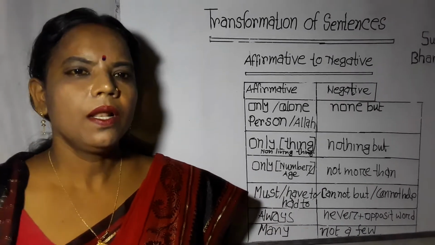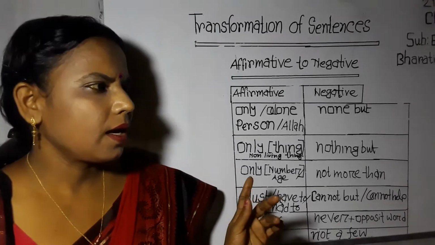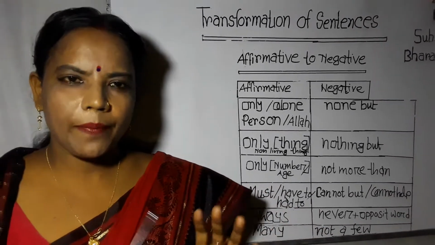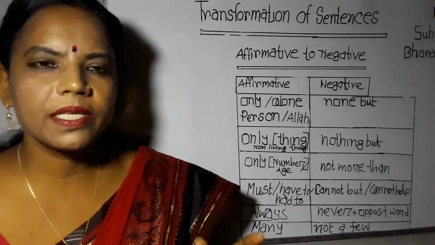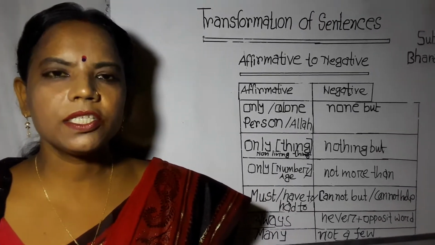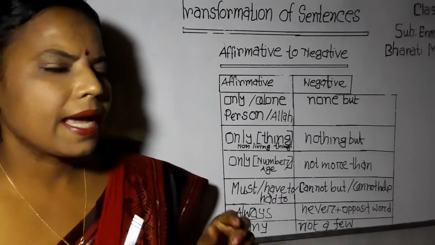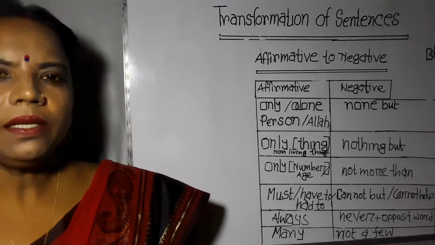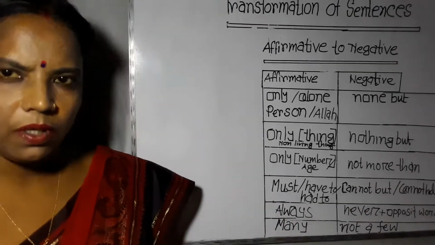For example, we can say, I shall always remember you. It is an affirmative sentence, but when we change it into a negative sentence, the sentence will be turned into, I shall never forget you.